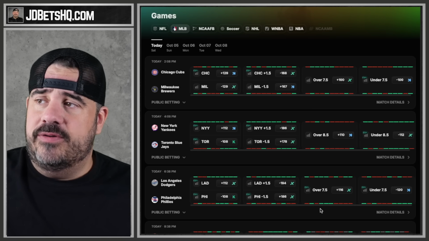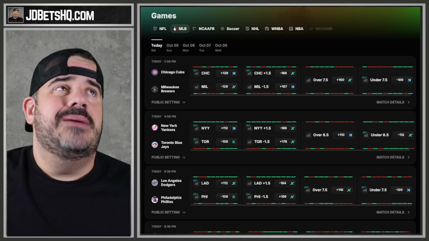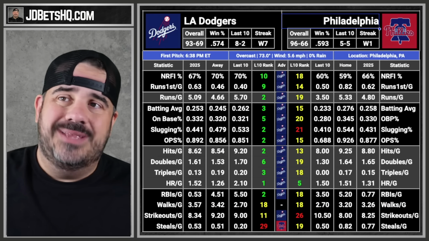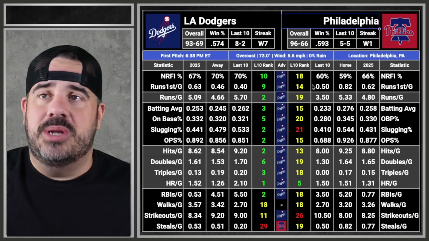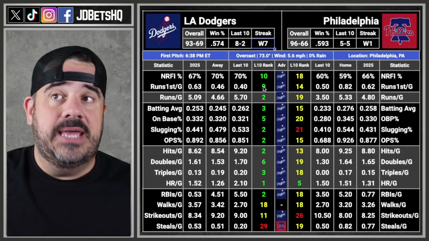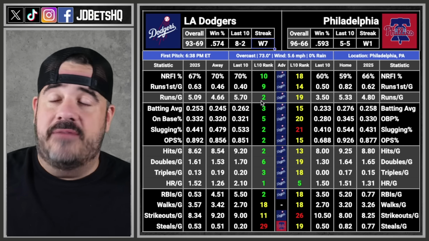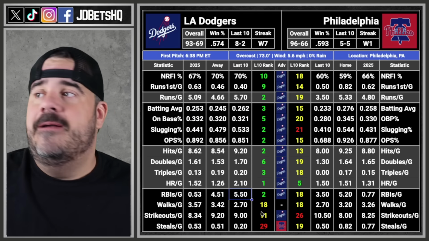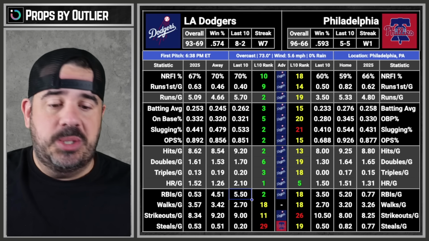So Philly is favored, 7.5 star total. Not even when Paul Skenes faced them, I think they were still favored. So I could be wrong though. Don't fact check. But either way, here's your numbers. Philly was very mid, limping into the playoffs. Dodgers on a 7-game winning streak because they just beat the absolute ever living shit out of the Reds. Sorry, they just did. They looked good against the Reds. So, what do we do here?